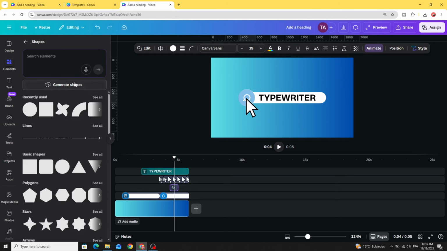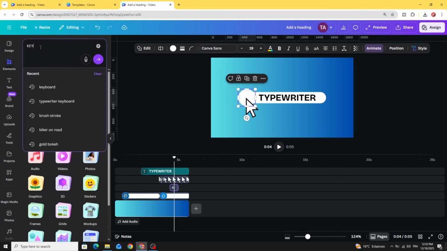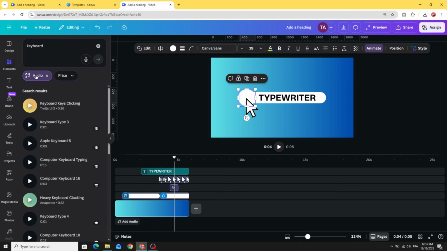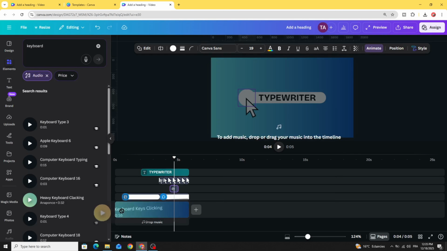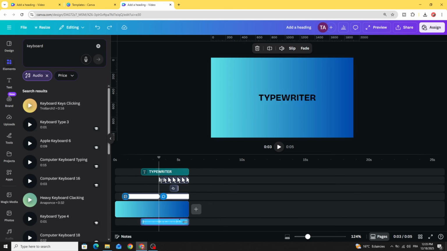And now let's use the sound effects. Go to elements and type keyboard audio. Let's use the first one. Let's place it here. Make it exactly with the text and adjust the duration. Make it just in this animated part.